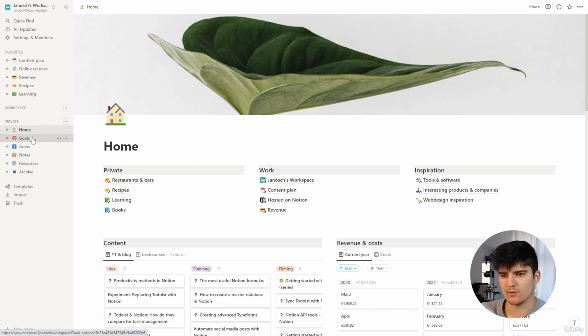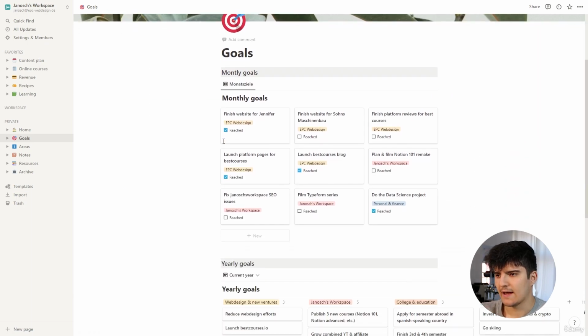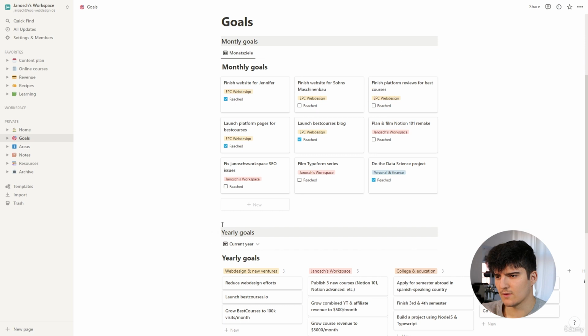So we are here in my private Notion workspace, and the first thing I want to show you is my goals page. In here, I have two databases, one for my monthly goals and one for my yearly goals. And they are not connected whatsoever.